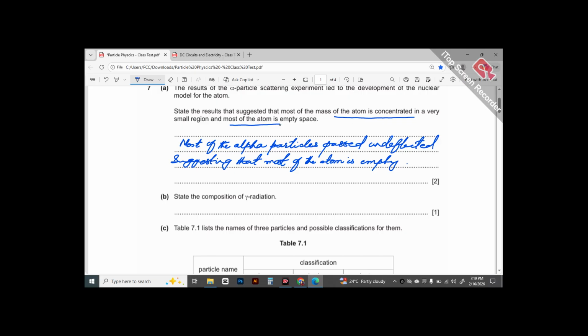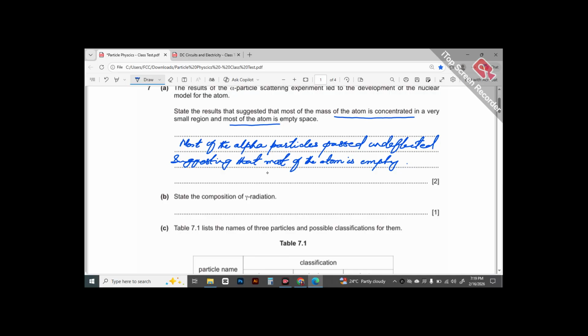And then the next we have is that the mass of atom is concentrated in its center. We quoted this final result on the basis that there were very few alpha particles which were deflected at an angle greater than 90 degree.